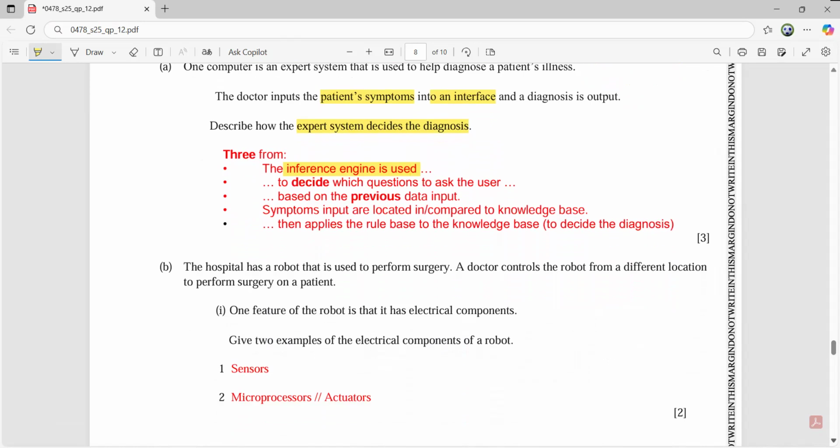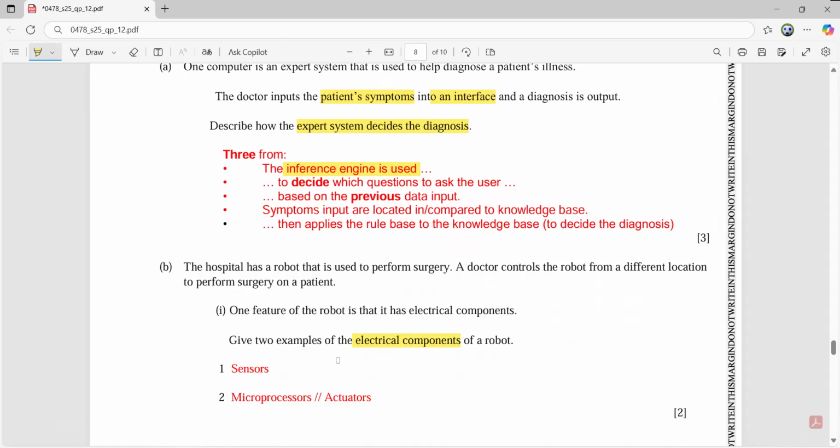Part B. The hospital has a robot that is used to perform surgery. A doctor controls the robot from a different location to perform the surgery on a patient. One feature of the robot is that it has electrical components. Give 2 examples of the electrical components of a robot. Now, this question is a bit different from what we have been discussing till now.